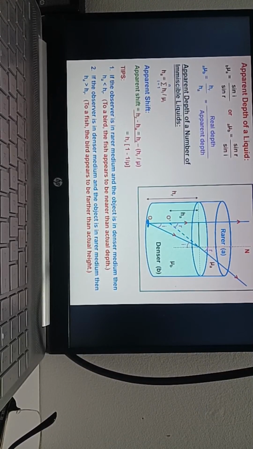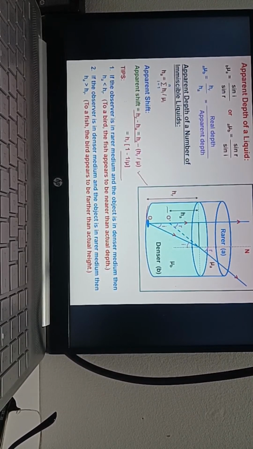That coin appears to be here. That is why it is called apparent position. The distance from O to O dash is called apparent shift. So you will get this equation. Is it clear? HR is as it is. HA will become HR by mu. Then HR, if you take, 1 minus 1 by mu.